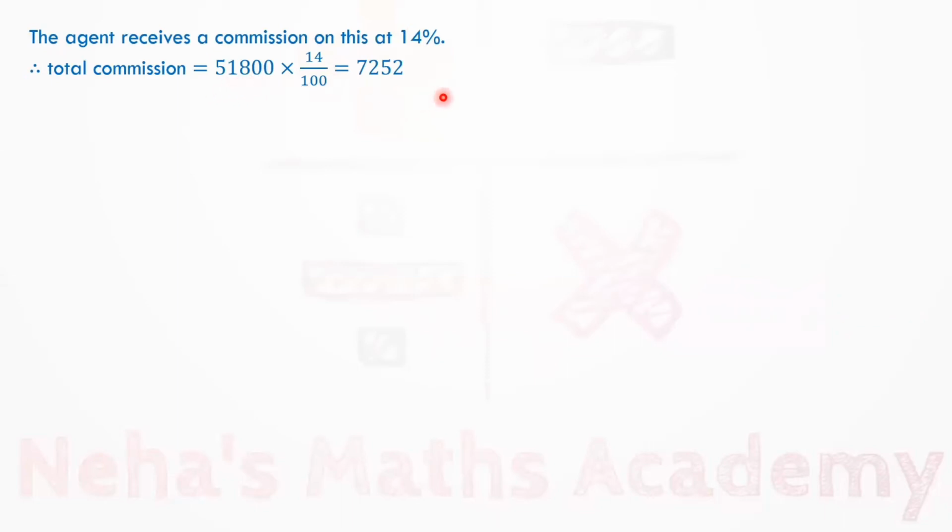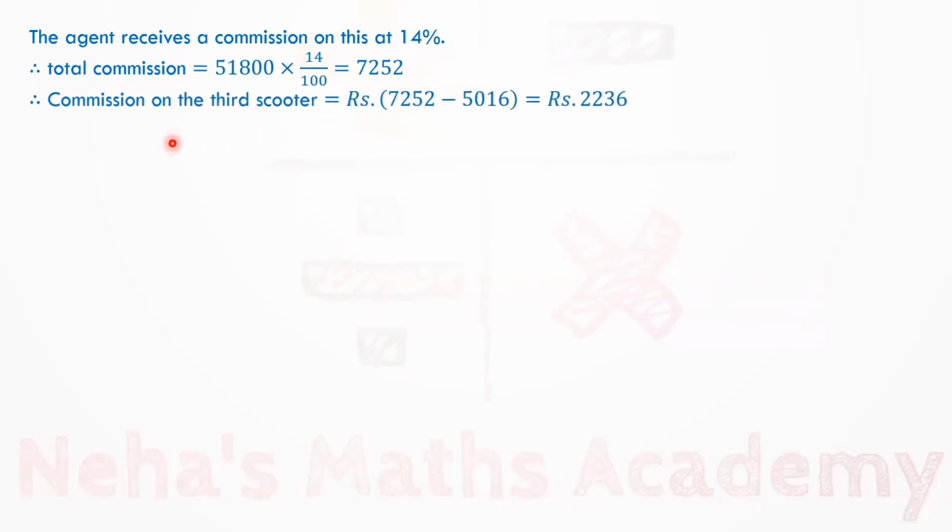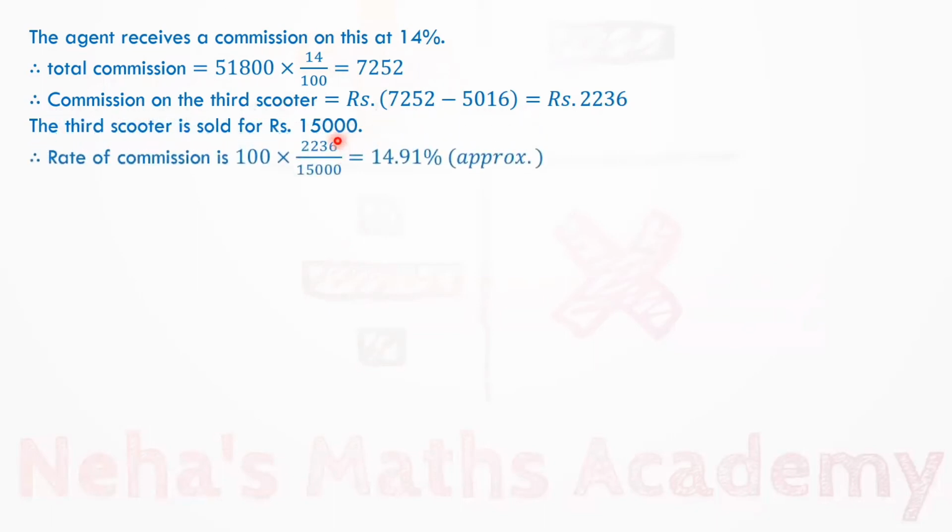That is 7252. So, commission on the third scooter is total commission minus the commission on the first scooter plus the commission on the second scooter. That is rupees 2236. The third scooter is sold for rupees 15,000. Therefore, rate of commission is 100 into 2236 upon 15,000, which is 14.91% approximately.